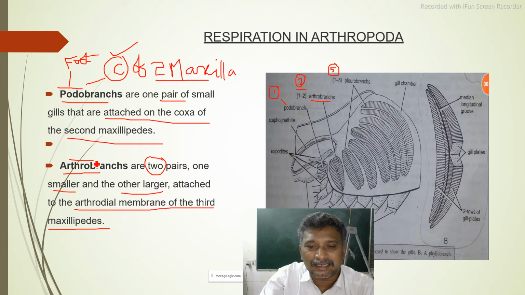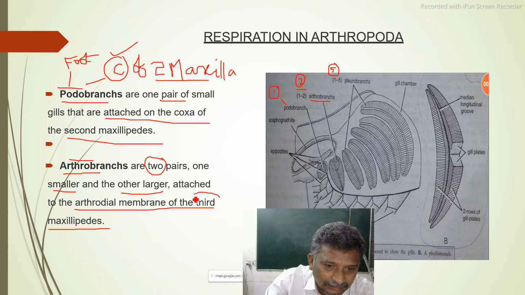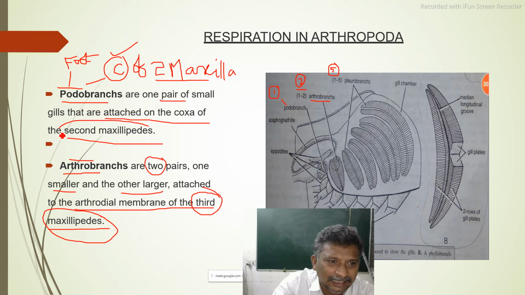Arthrobranch means they are present on the arthroidal membrane. The arthroidal membrane is generally present at the joints area, especially that located on the third maxillary ped. Please remember the third maxillary ped. Here is the second maxillary ped.